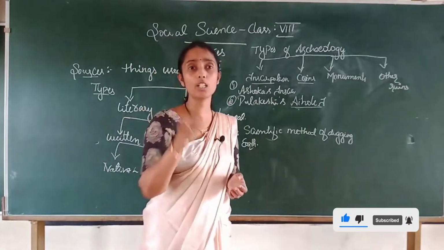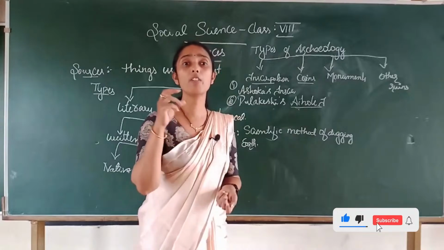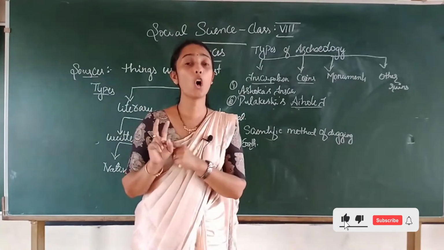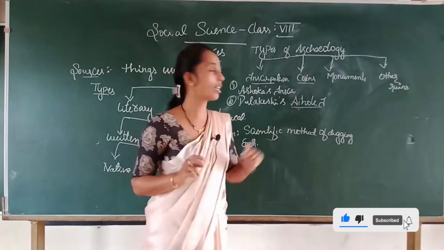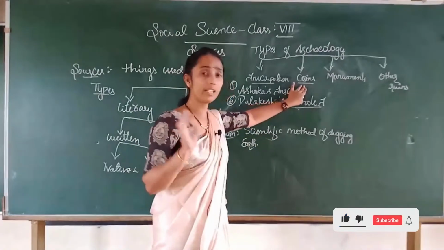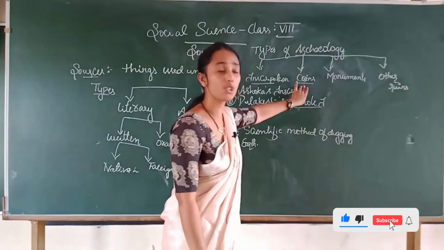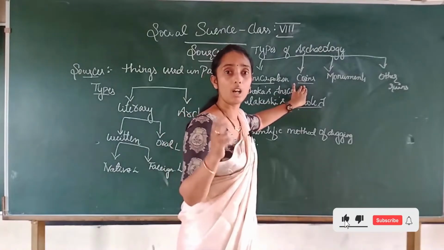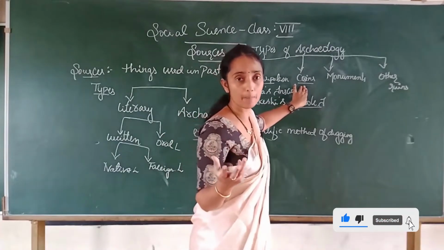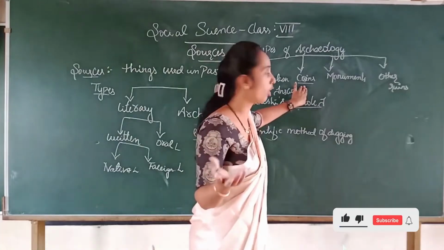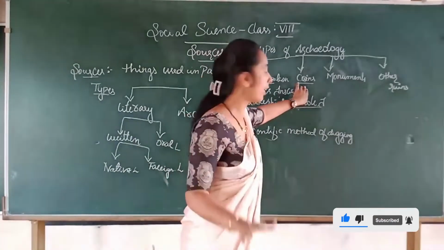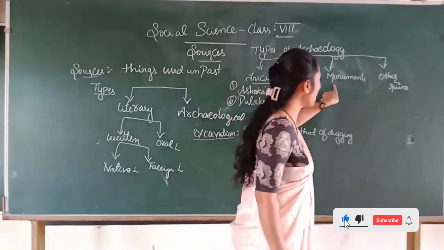Especially now, you take the coins of our particular period. There you will get to see the national emblem, any particular leader, and the time when the coin was minted. That you will get to see in the coin. So in those days also, the king used to produce coins to tell their period, their title, their economic prosperity, their religion, their worship of a god, that has to be engraved on the coin. Clear? The next one is monuments.